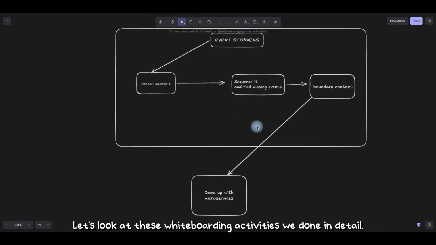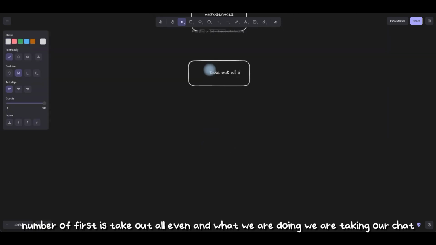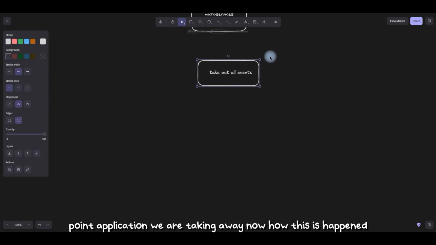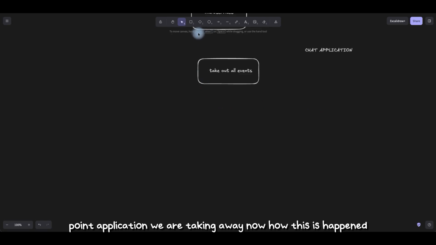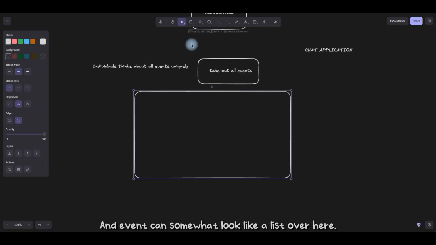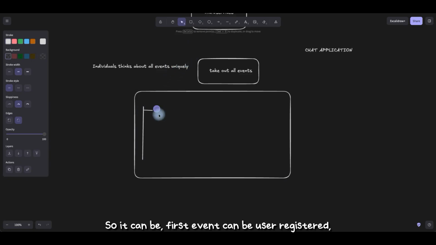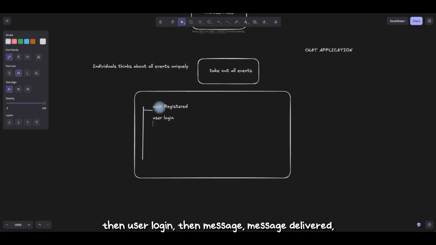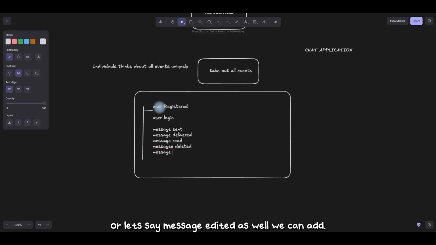Now, let's look at these whiteboarding activities in detail. Number one is take out all events, and we are taking our chat application over here. In the first activity, all the participants sitting in the whiteboarding session come up with events. They think of all the events individually and write them down in their own notepad. No one knows what someone else is writing. The events can look somewhat like a list. The first event can be user registered, then user login, then message delivered, message has been read, message deleted, or let's say message edited as well we can add.